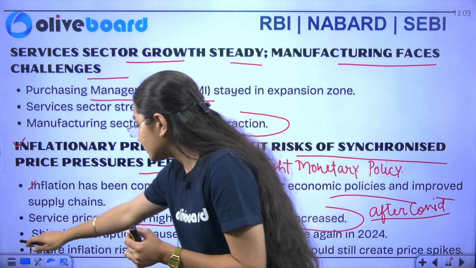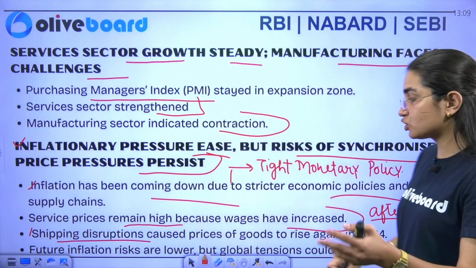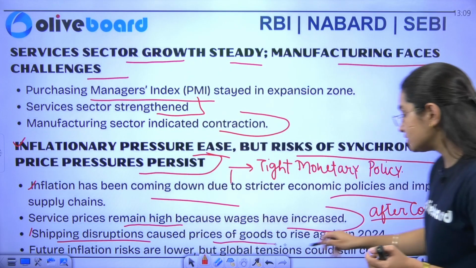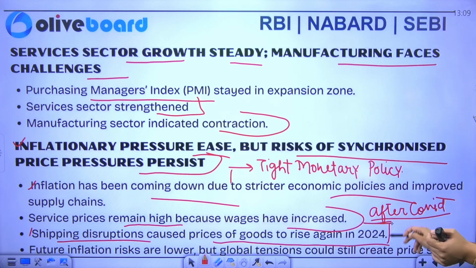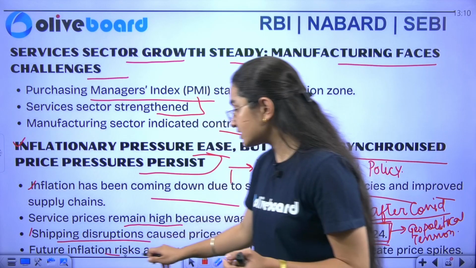So it shows that there is a shipping disruption that is causing prices of goods to rise again in 2024. This is because of our geopolitical tension. Okay. Next point we have is that future inflation risks are there.